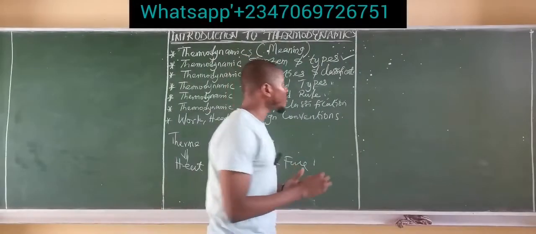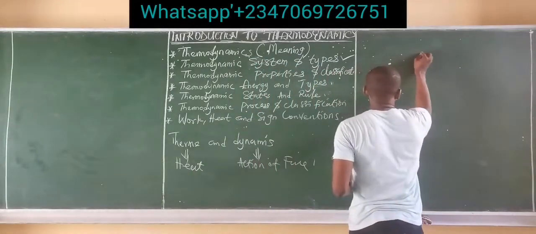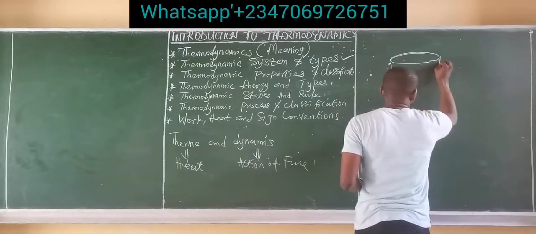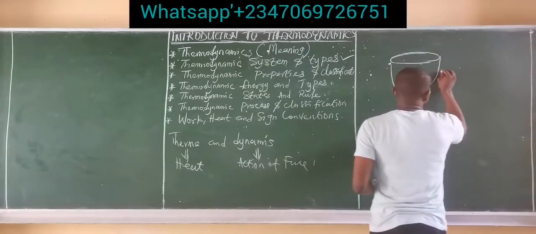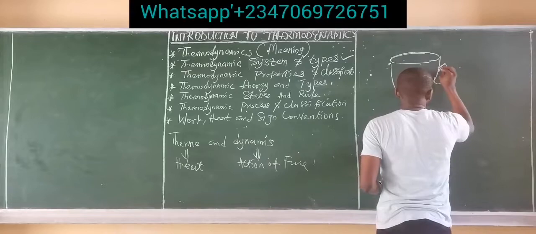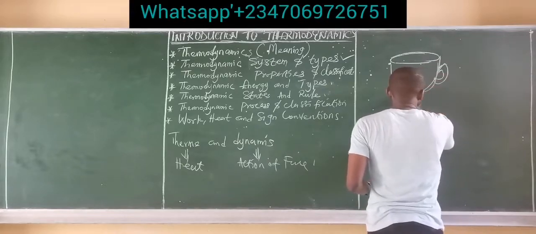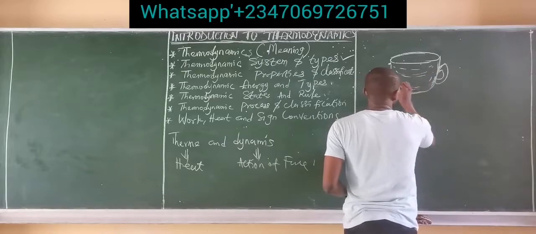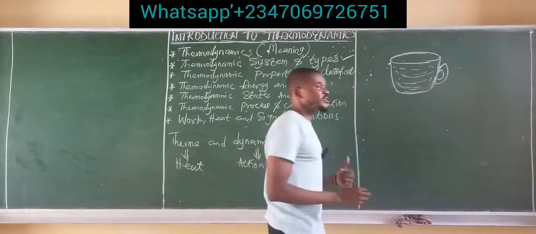Now, let's say we have the tea cup as explained earlier. Forgive me, the diagram might not be too perfect, but let's say this is our cup and we have the fixed quantity of matter, which is the water present in the cup.